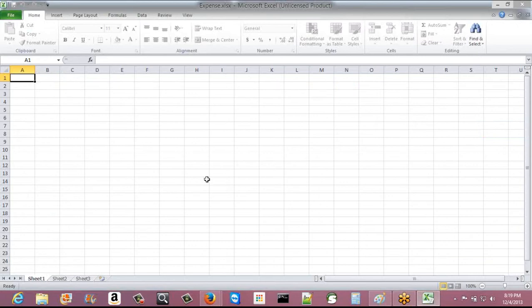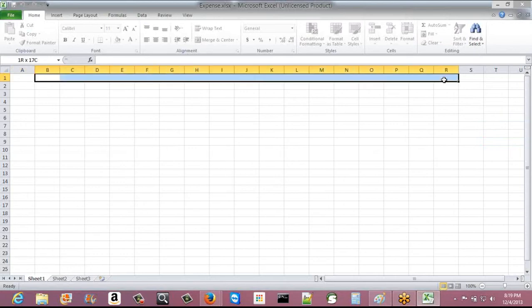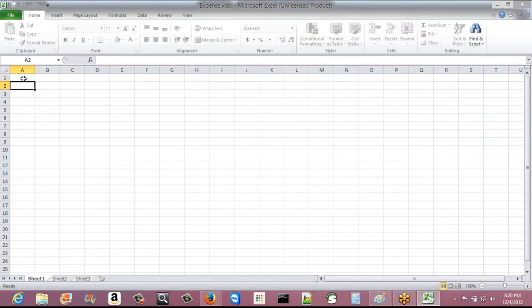You can save information in all these cells. All these columns are also known as fields, and all this information, like 1, 2, 3, 4, is called rows or records.